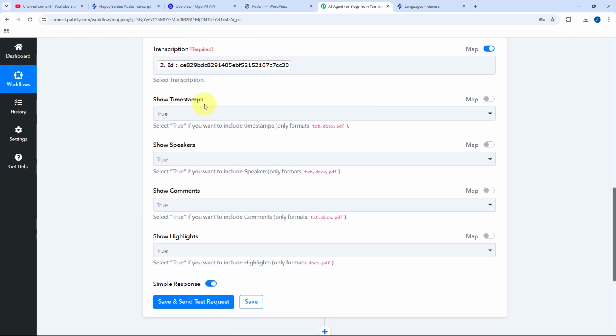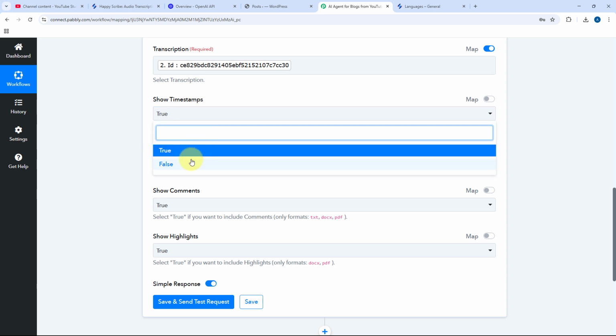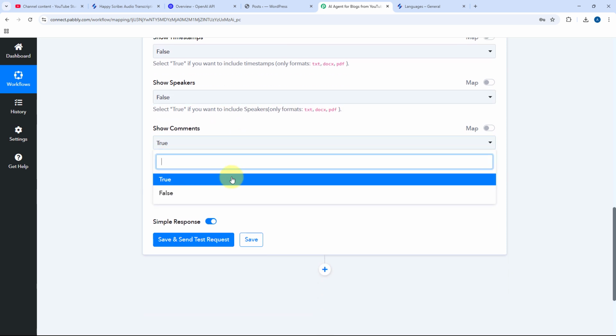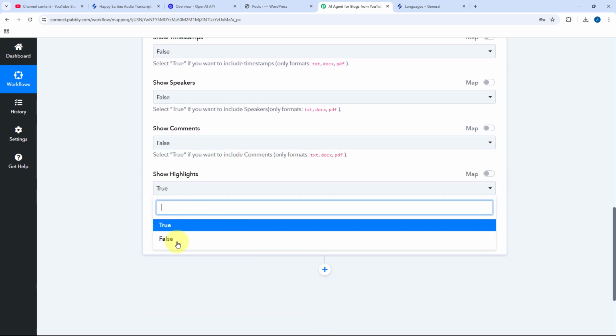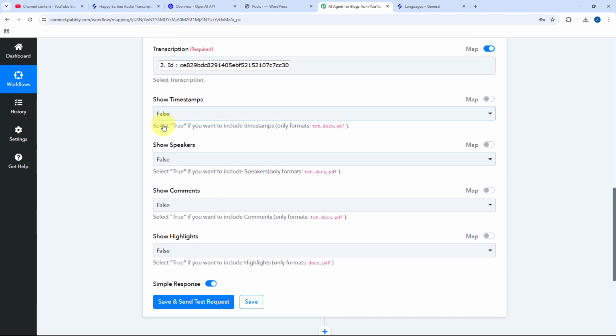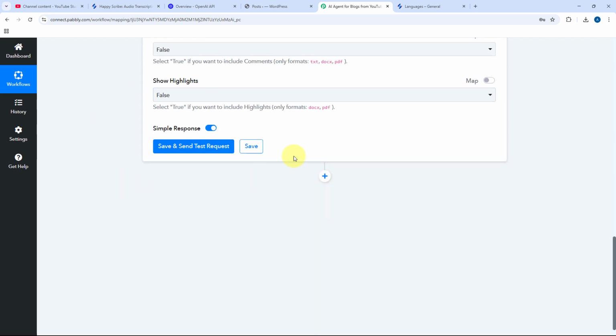Then it is asking us whether we want to show the timestamp. No, we don't want to show the timestamp, so we are selecting false. We also don't want to show the speakers in the transcription, so we are selecting false as well. Also, we don't want to show the comments and highlights, so we are selecting false as per our requirement. You can select true or false from this dropdown as per your choice. And then just click on Save and Send Test Request.